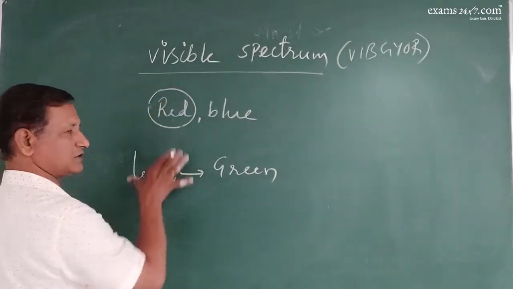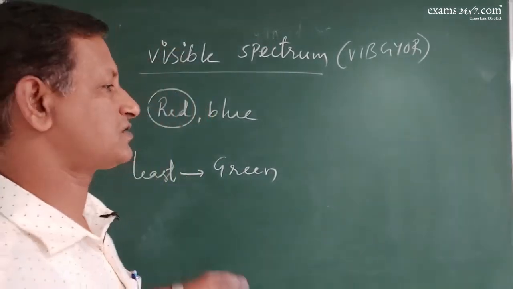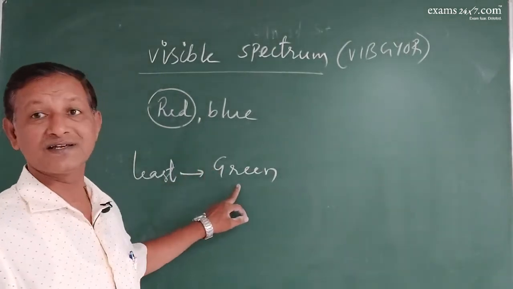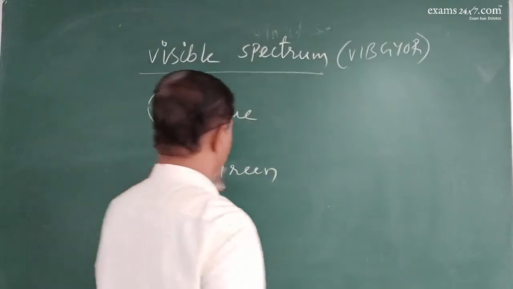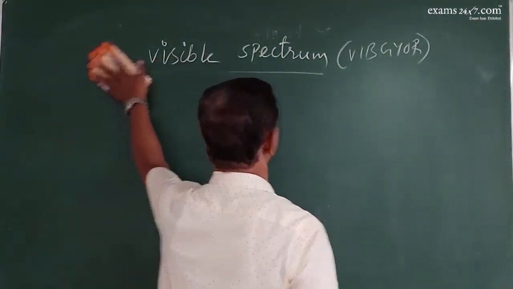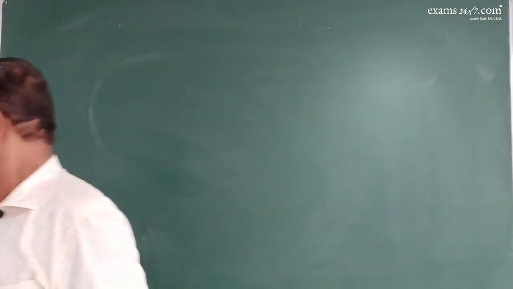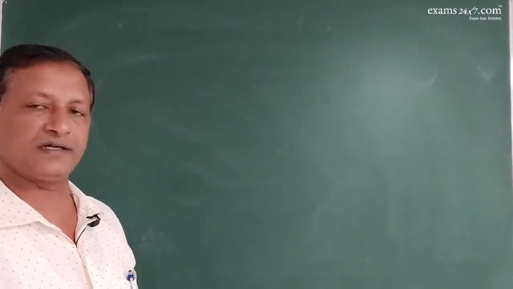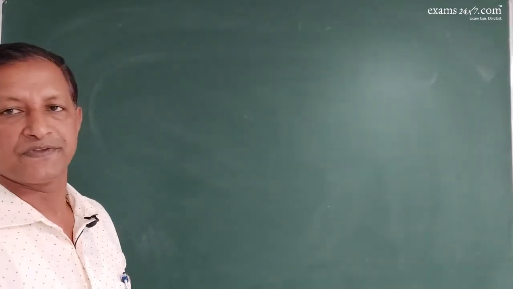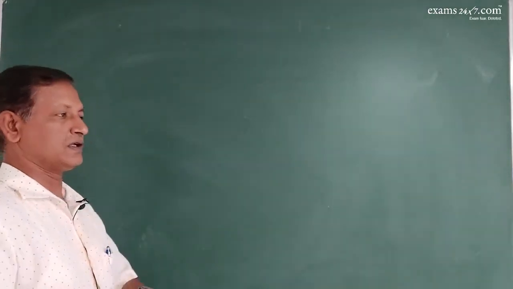You must be clear on this: maximum rate of photosynthesis is in red, least rate of photosynthesis is in green. And how was this proved? How was this accepted? We have got different theories. Rather, one particular experiment was carried out, right?